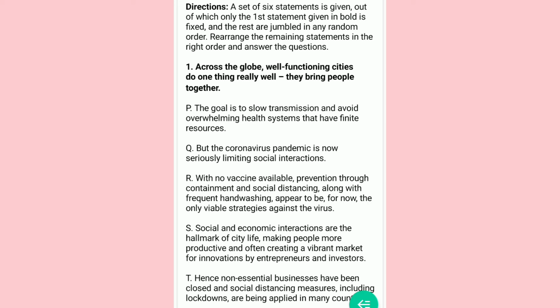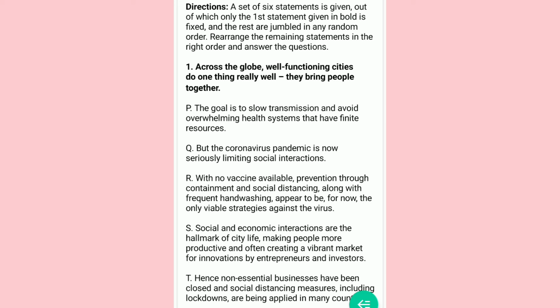They bring people together. P. The goal is to slow transmission and avoid overwhelming health systems that have finite resources. Q. But the coronavirus pandemic is now seriously limiting social interactions. R. With no vaccine available, prevention through containment and social distancing, along with frequent hand washing, appear to be, for now, the only viable strategies against the virus.